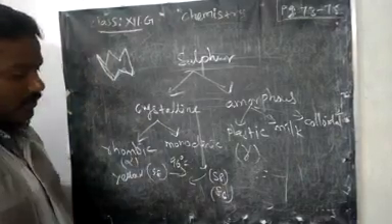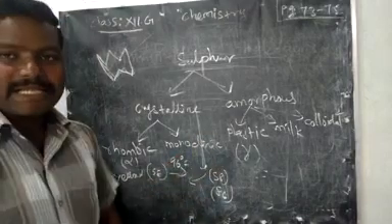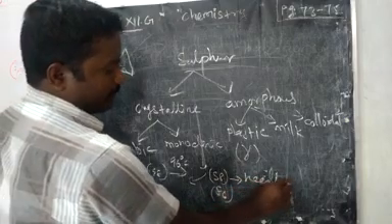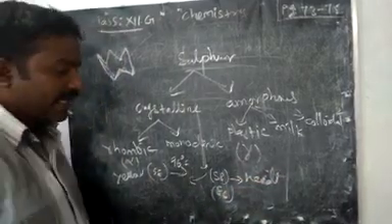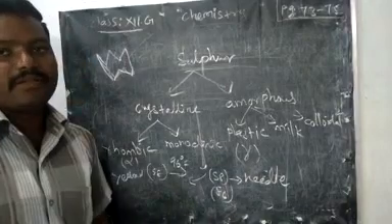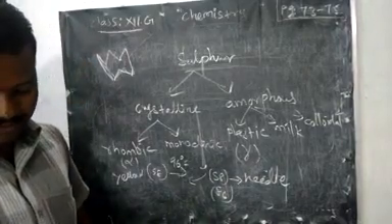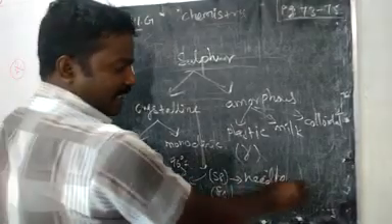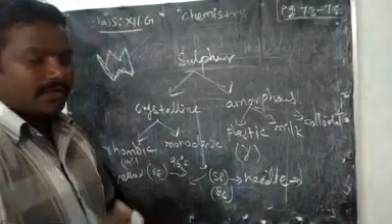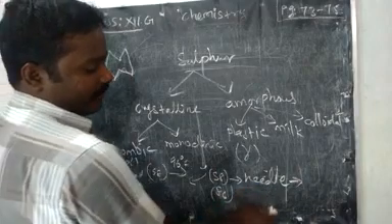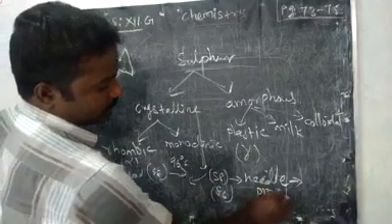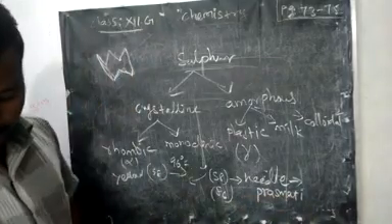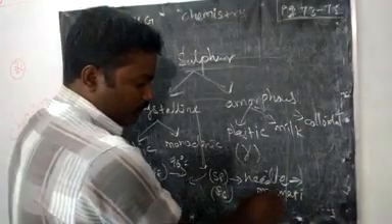The structure of this S8, S6 forms a needle-like structure, like a prism. This is called the prismatic structure.